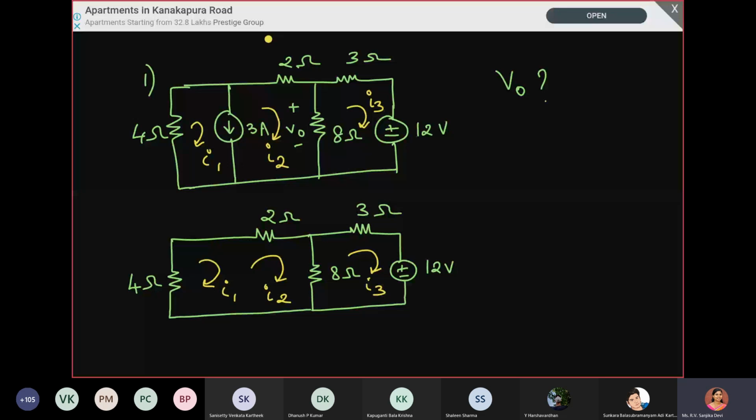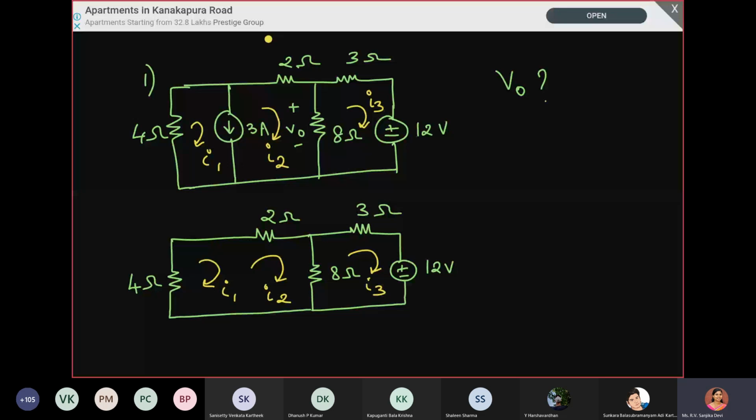It is not mandatory that it should be connected to a voltage source or not connected to a voltage source. Nothing of that sort. I have not told anything about that. Only if there is a current source, we have to remove that particular branch and then analyze the circuit. So now if you see this particular circuit, after removing the current source, we are creating a super mesh. Now for this super mesh, we can write the KVL equation.